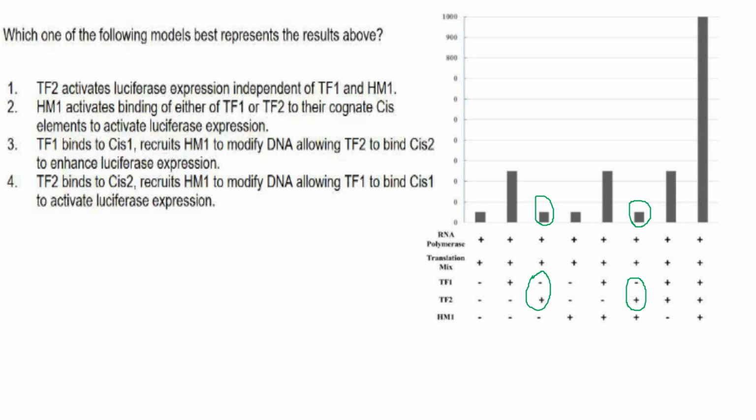Now what about 4? TF2 binds to cis2, recruits HM1 to modify DNA allowing TF1 to bind cis1 to activate. No, that is not correct. The 4th is not correct.